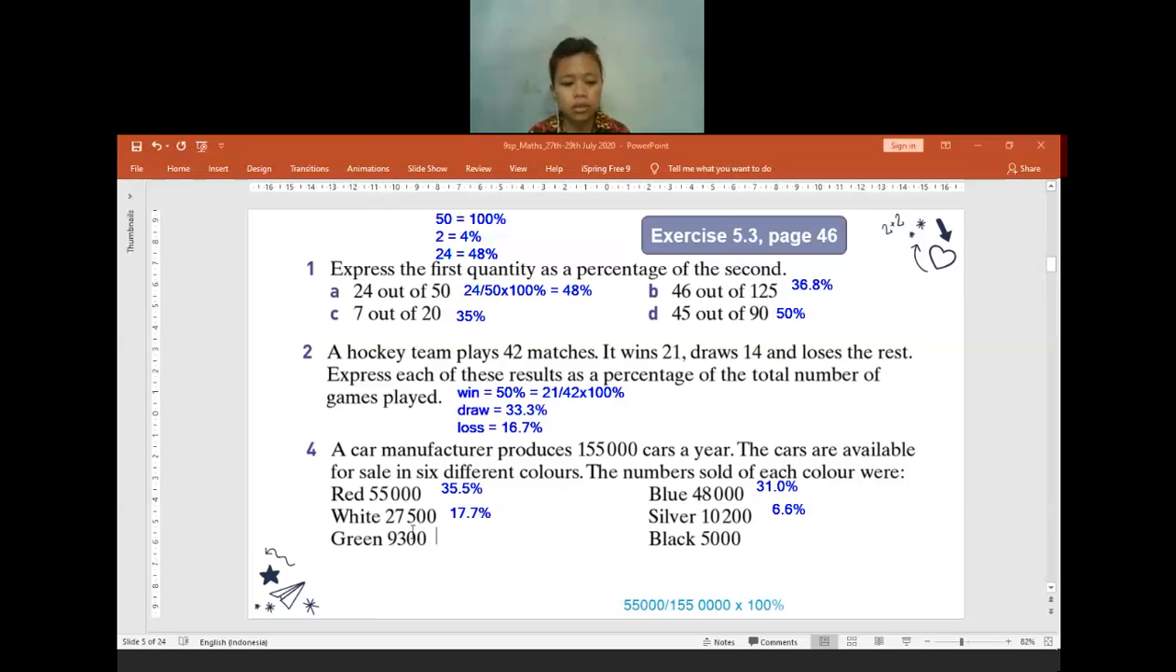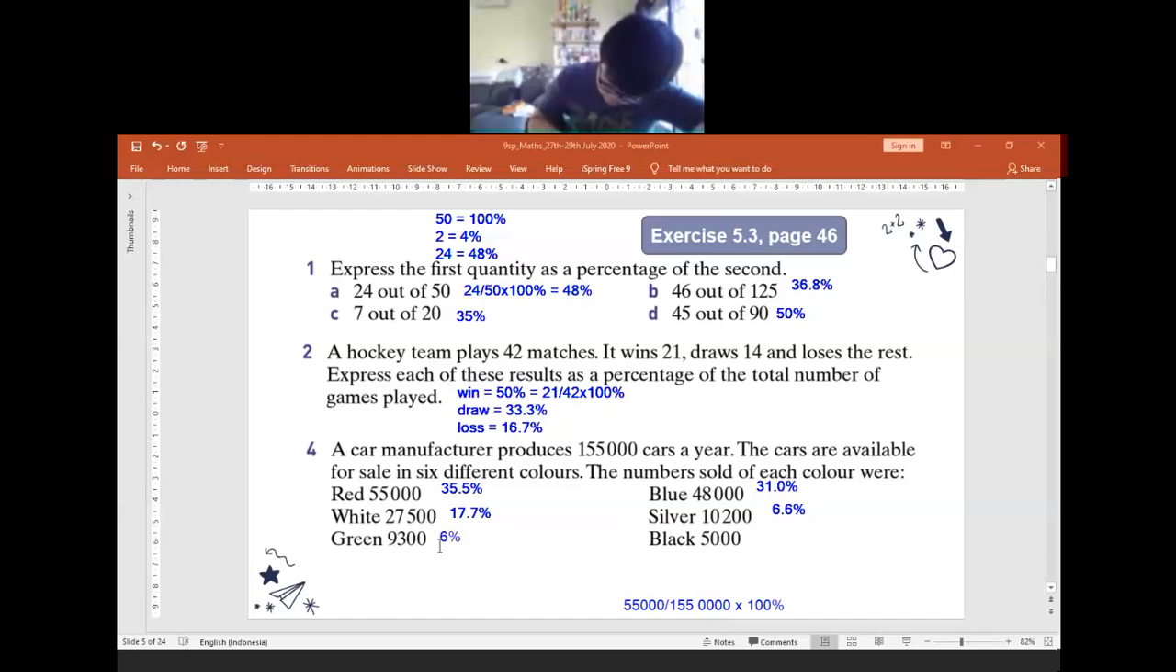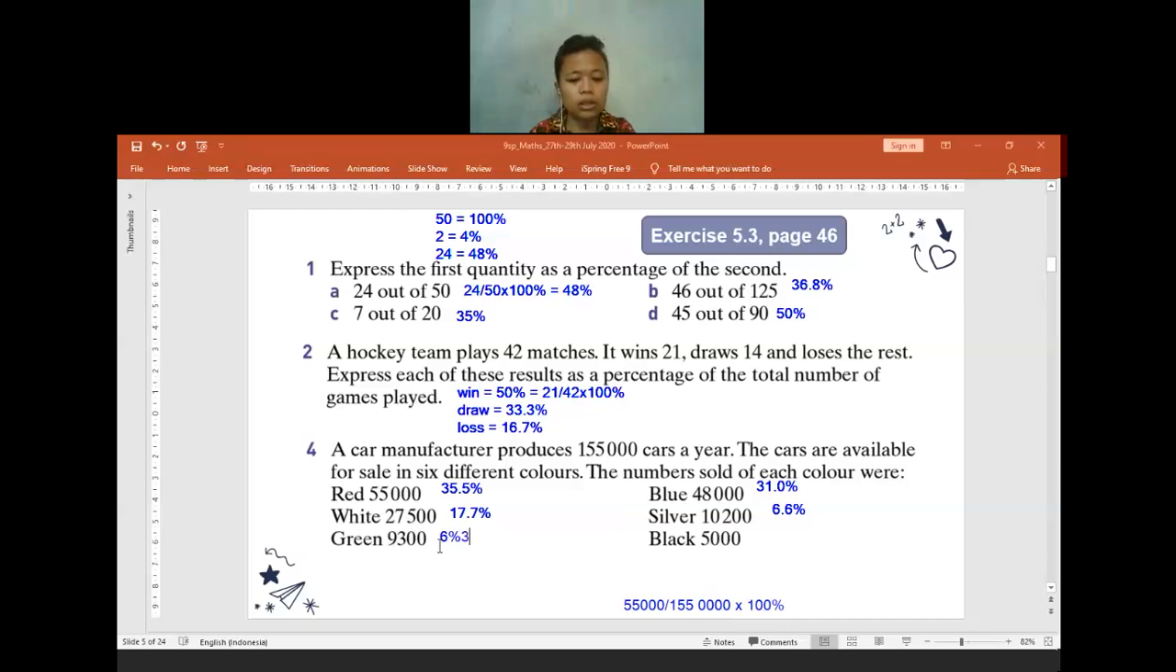6% for the green color. Okay, for the black color, it will be 3.2%. Okay, is there anyone who gets confused in here, or maybe I go too fast and you get confused?